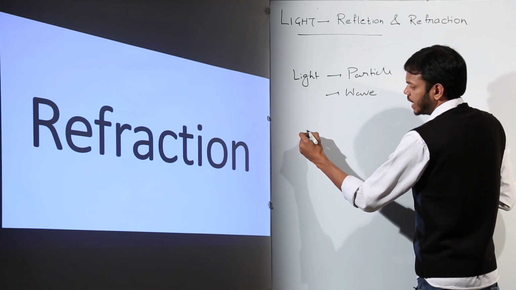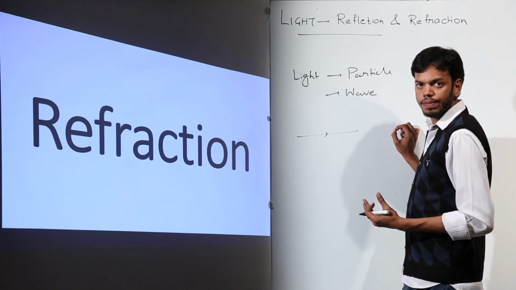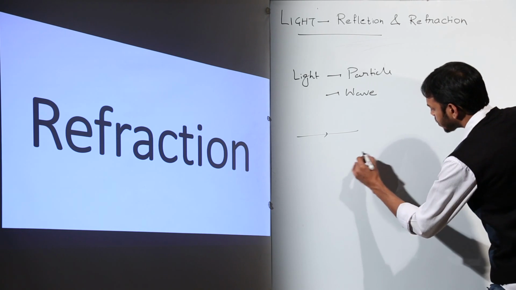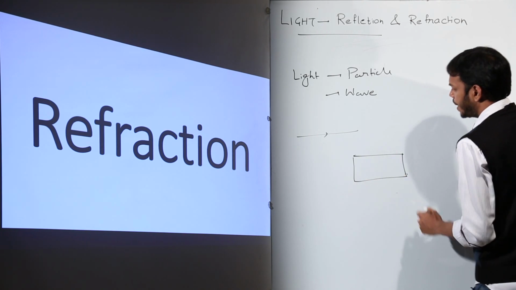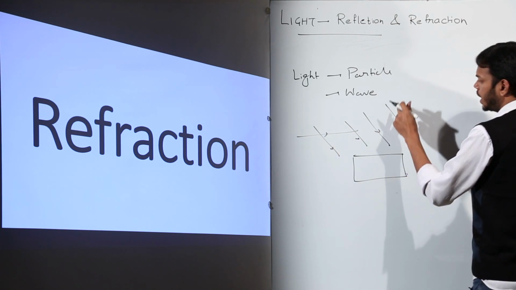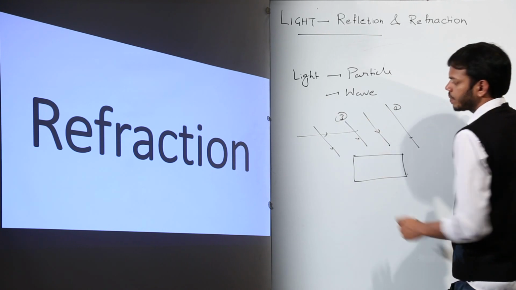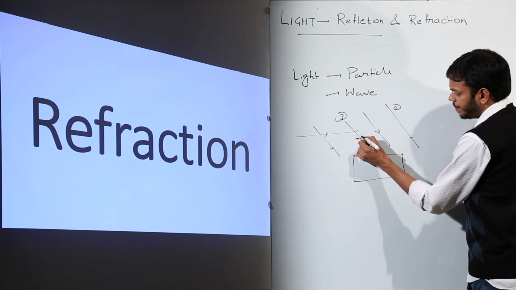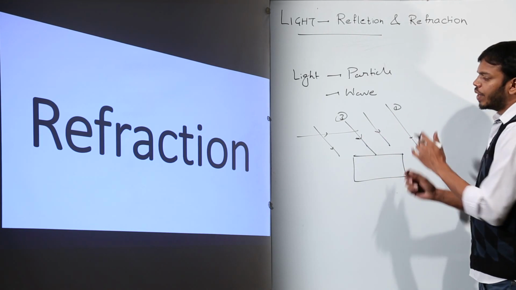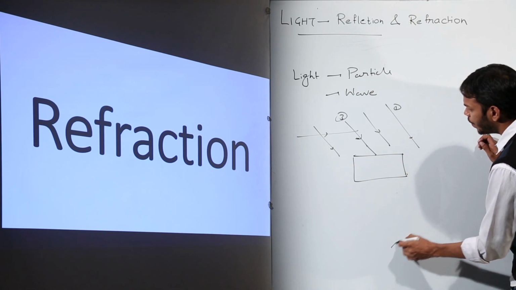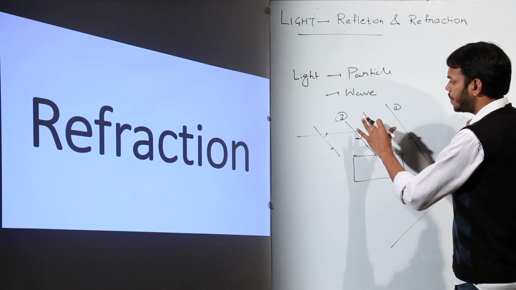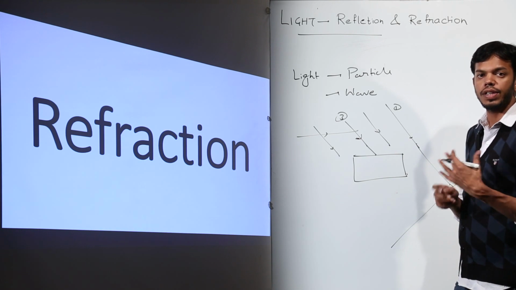According to the particle nature of light, light travels and behaves as a particle when it interacts with different materials or bodies. For example, this is a denser medium, consider a glass slab. Here light rays are incident. We are talking about ray number 1 and ray number 3. Ray number 1 does not experience any denser medium on its way, so it goes straight to its destination, whereas ray number 3 experiences a denser medium which is a glass slab.